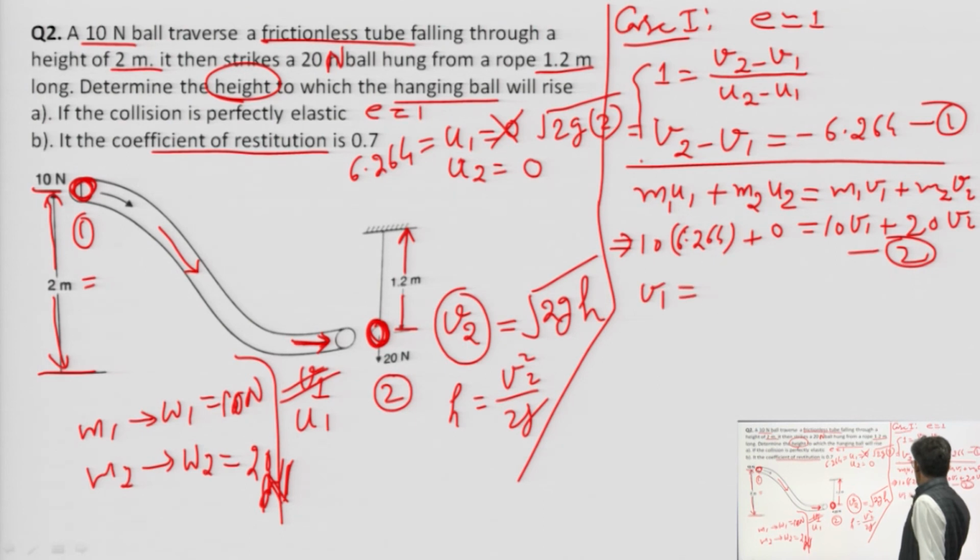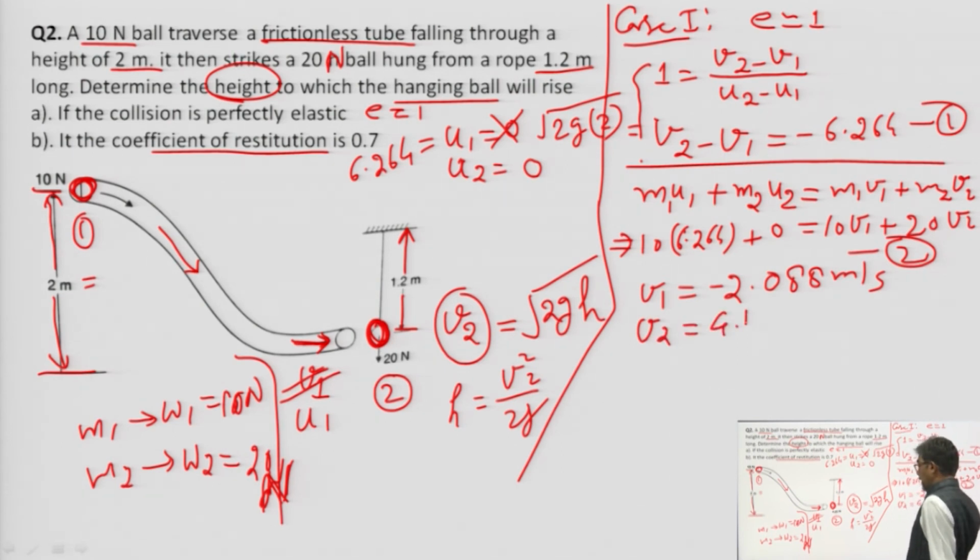The value of v1 comes to be minus 2.088 meters per second, and v2 is coming as 4.176 meters per second. So these are the results.